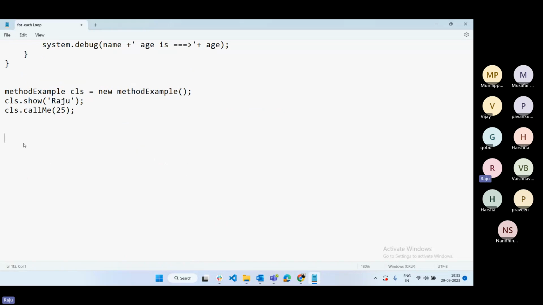Next one is the non-void method. A non-void method contains a return statement. Return statement is mandatory. Just now we discussed, right?